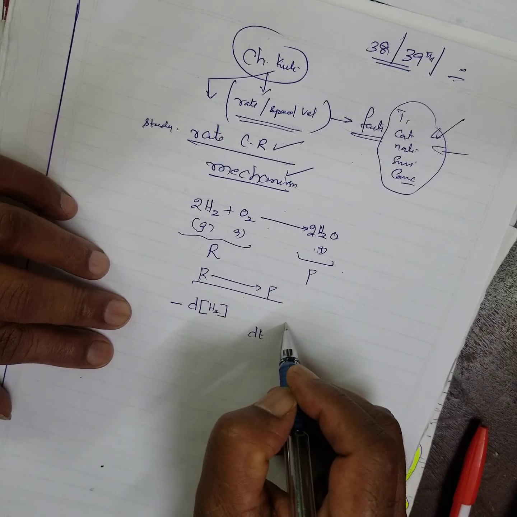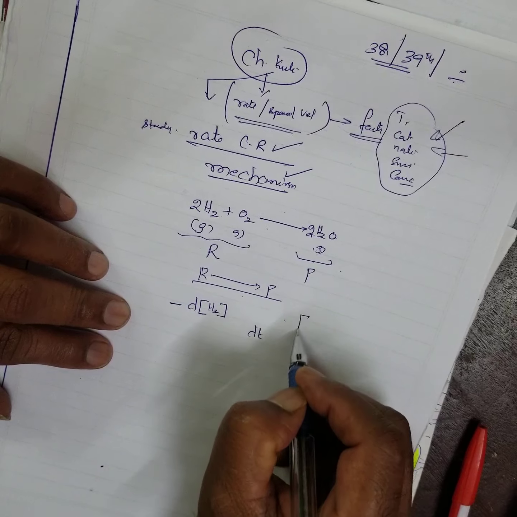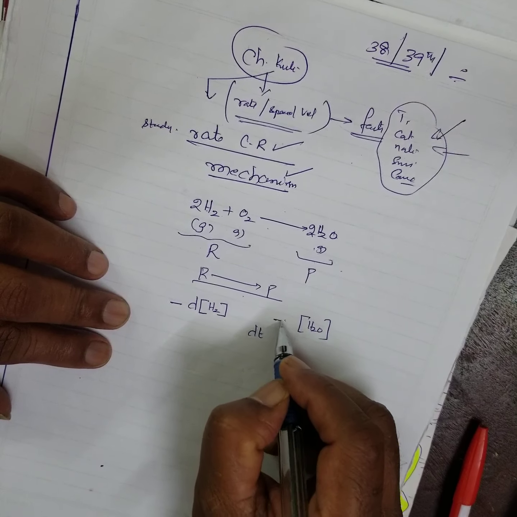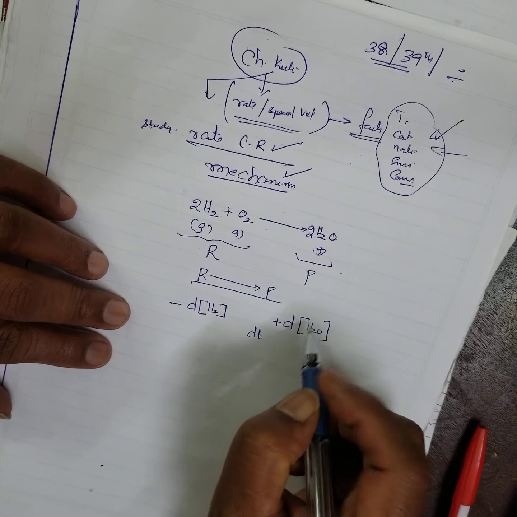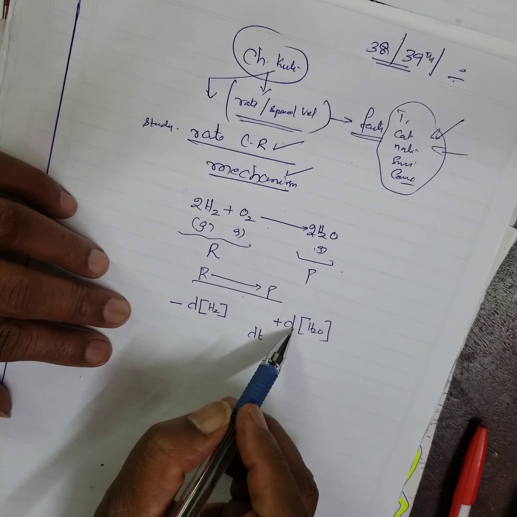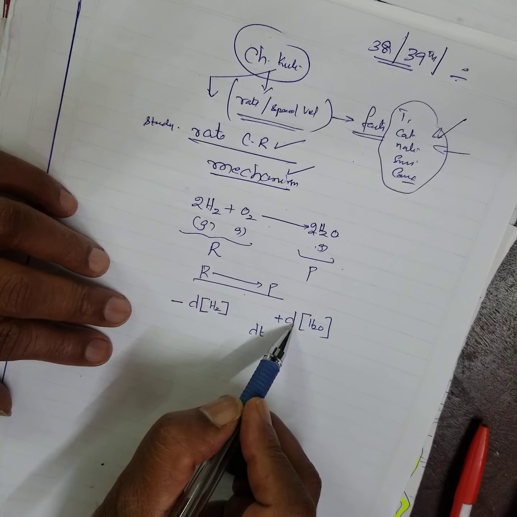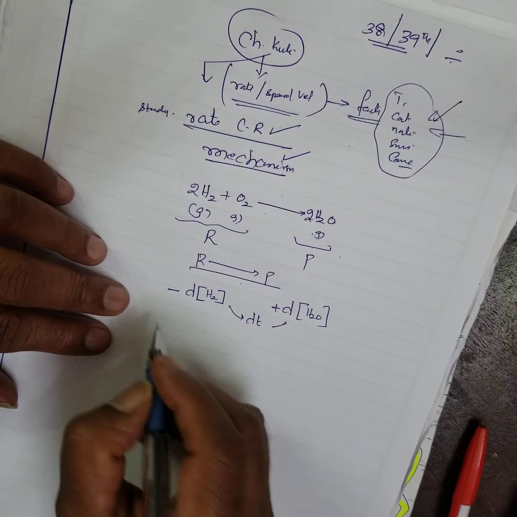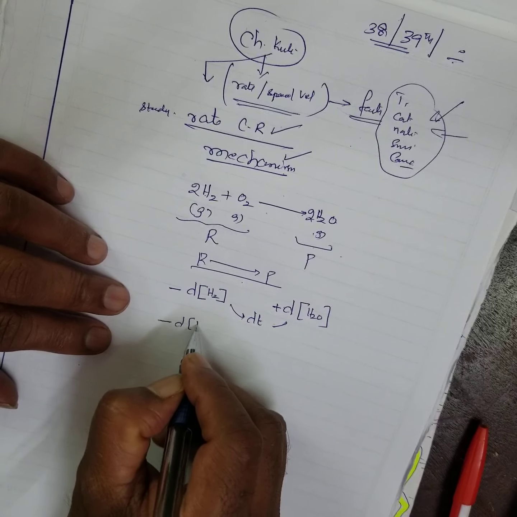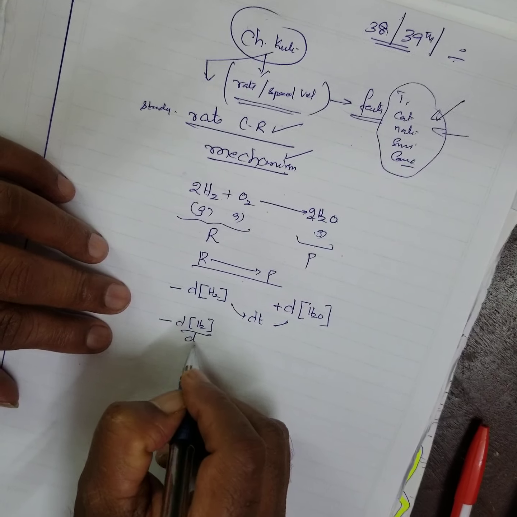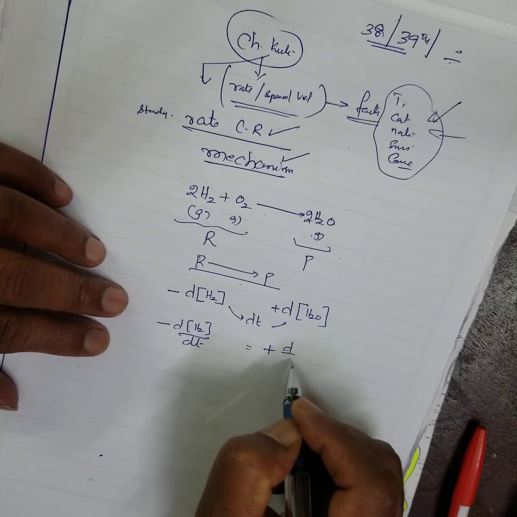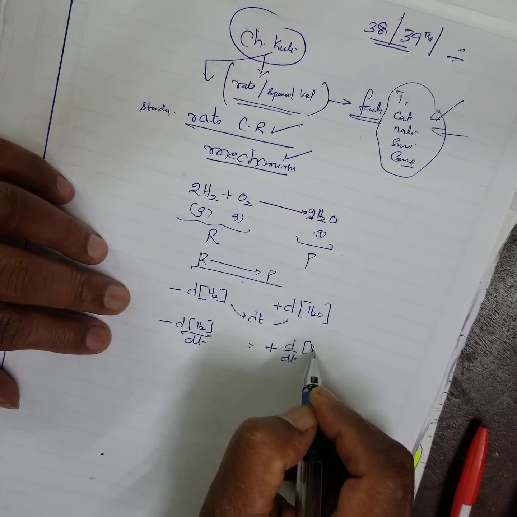At the same time, the product, the concentration of water, increases. Whenever there is a decrease in concentration, a corresponding increase in concentration takes place. Therefore, the decrease in concentration of hydrogen with respect to time is the same as the increase in concentration of water.